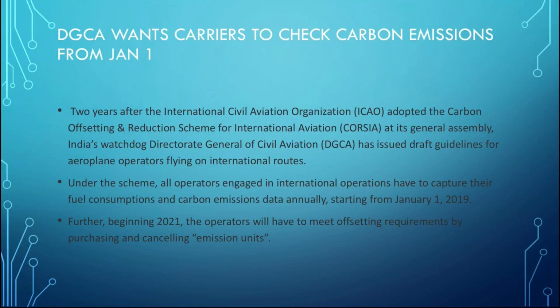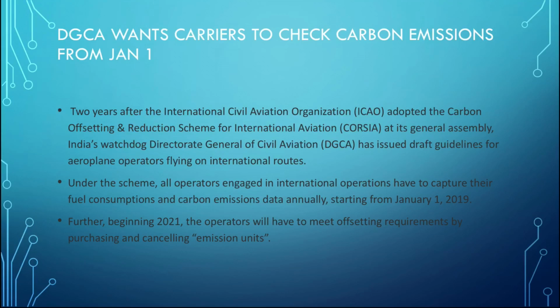But what they are going to do is that for 2019 and 2020, they are going to gather the data and they are going to take some average of the data collected for 2 years, 2019 and 2020.